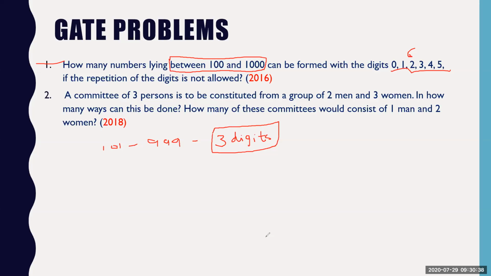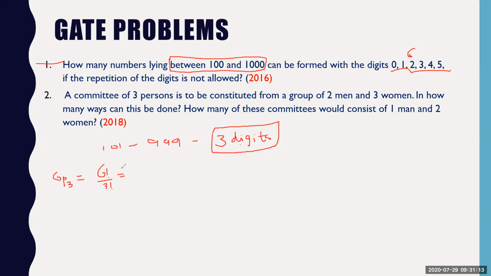Right? So the first thing you have to do is find the permutation of 3 digits out of 6. So first you have to find 6P3. What is a quick answer for 6P3? You can use a calculator, or otherwise I have to do it here. That will be 6 factorial by (6 minus 3) factorial, which is 6 factorial by 3 factorial.